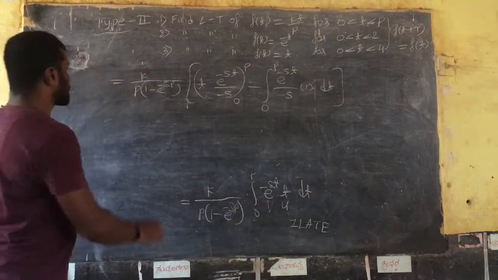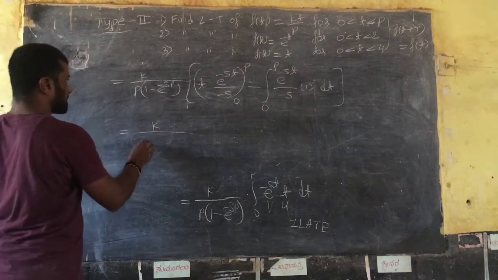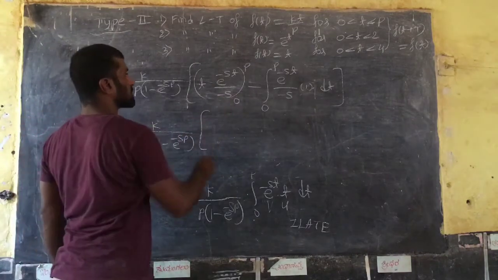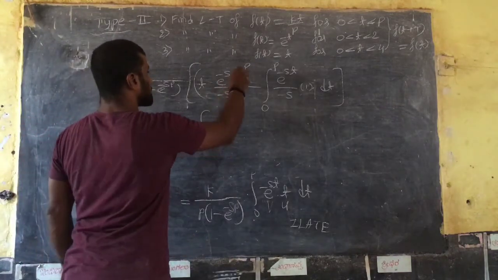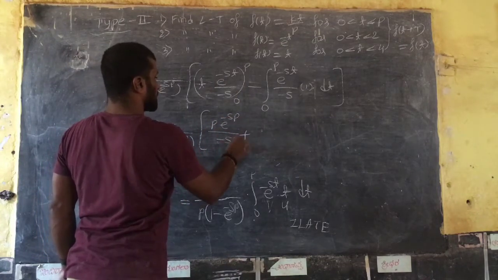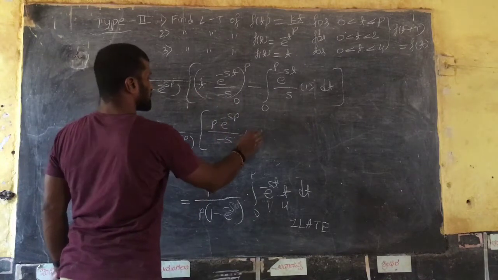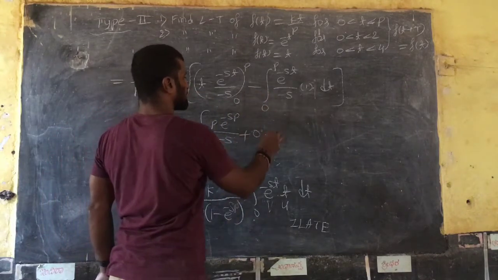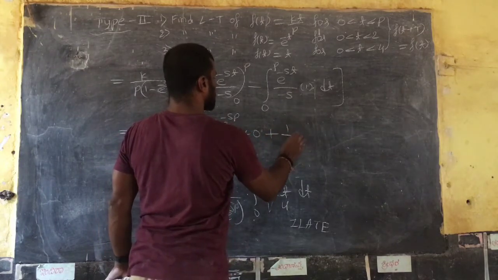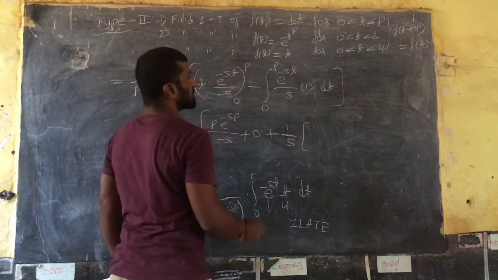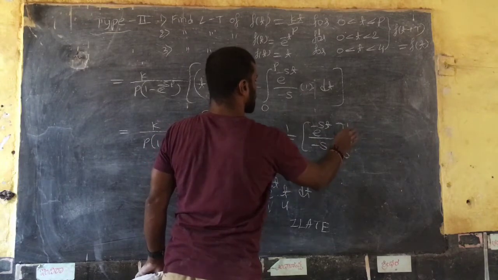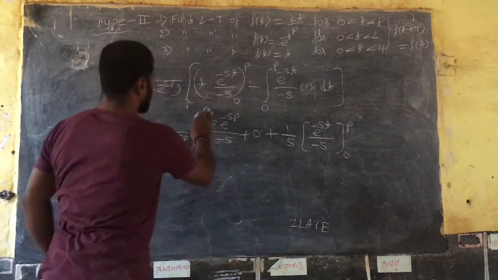So this one is complete. Then simplify: k divided by p into 1 minus e raised to minus sp. So the bracket is complete. Substitute upper limit minus lower limit in terms of t in terms of p. So p into e raised to minus sp divided by minus s, minus of minus plus, t is equal to 0, it is 0. So minus into minus, it is plus 1 by s. Integration of e raised to minus st is e raised to minus st divided by minus s. Substitute upper limit minus lower limit. So, whole bracket.